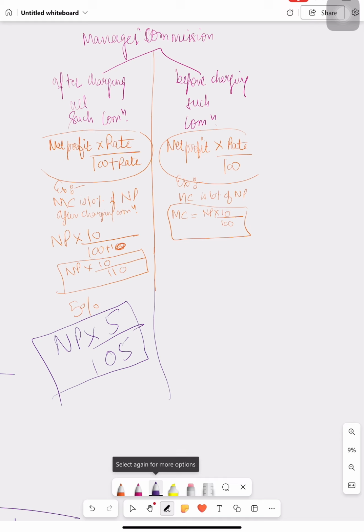And if I talk specifically about manager's commission, so manager's commission is always calculated in two ways: after charging such commission and before charging such commission. When I say before charging, it is always net profit into 10 by 100 or rate by 100, and if I say after charging such commission, then it is always rate upon 100 plus rate.